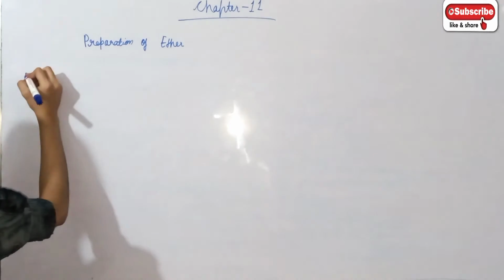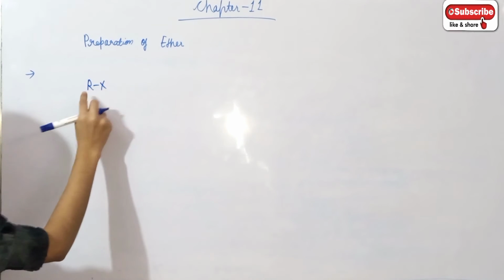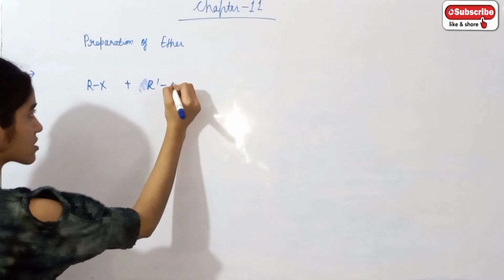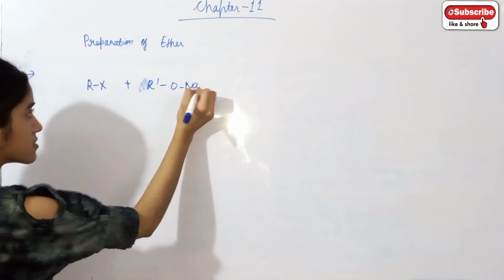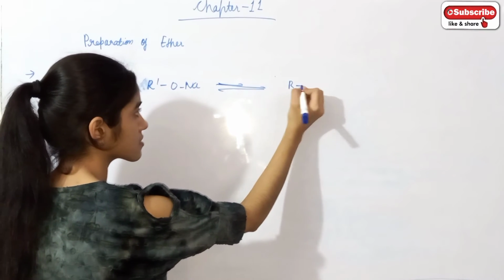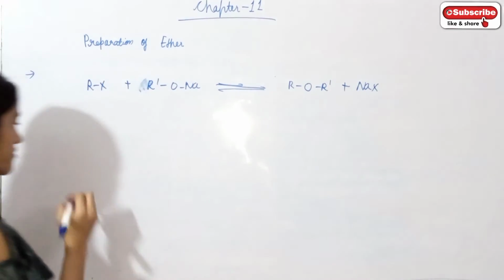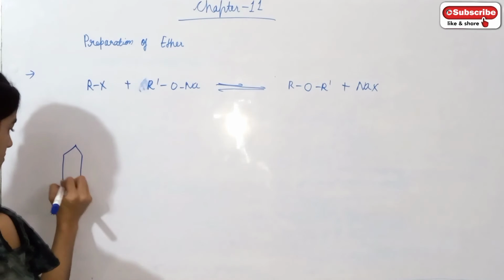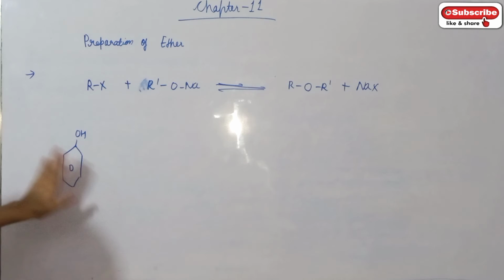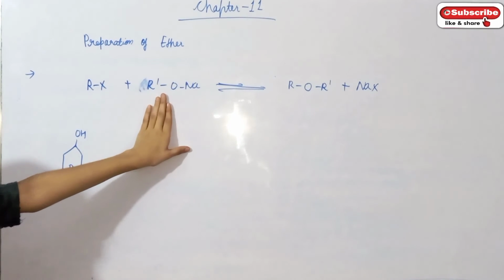Okay. Now the second part. We know that in Williamson synthesis we take alkyl halide plus sodium alkoxide to form ether, with NaX. So if we take phenol, we have to form sodium phenoxide.